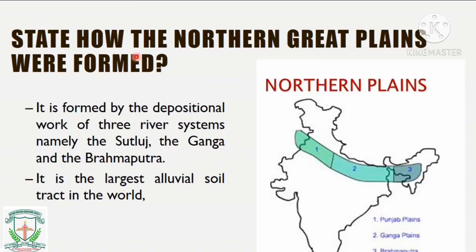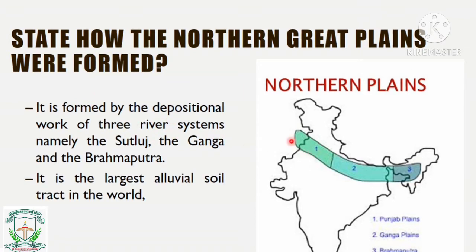Okay, next, state how the northern Great Plains were formed. You can see this 1, 2, 3, they have written, this belongs to the northern plain. These are formed by the depositional work of three river systems. So these northern Great Plains have been formed by the three river systems.